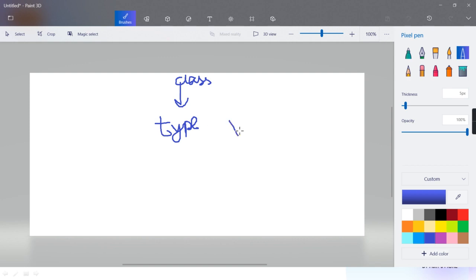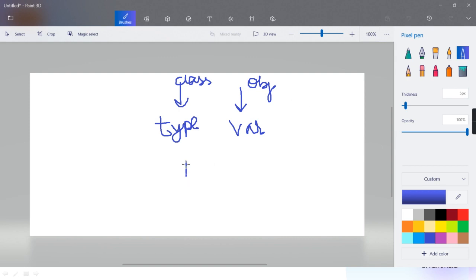And when you create a variable of that data type, that variable will be called an object. And you know variables take space, so obviously objects will take space. Objects take memory. Okay? The class takes space one time only, but it is not duplicated again. Who will get duplicated? Objects, and therefore objects take space.